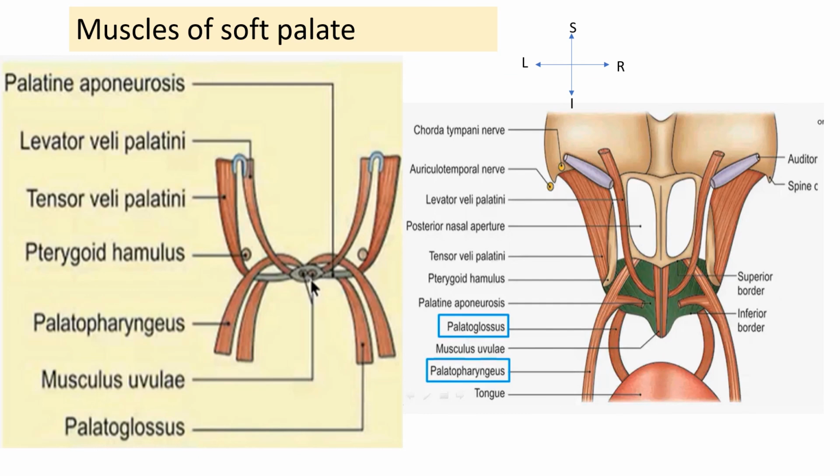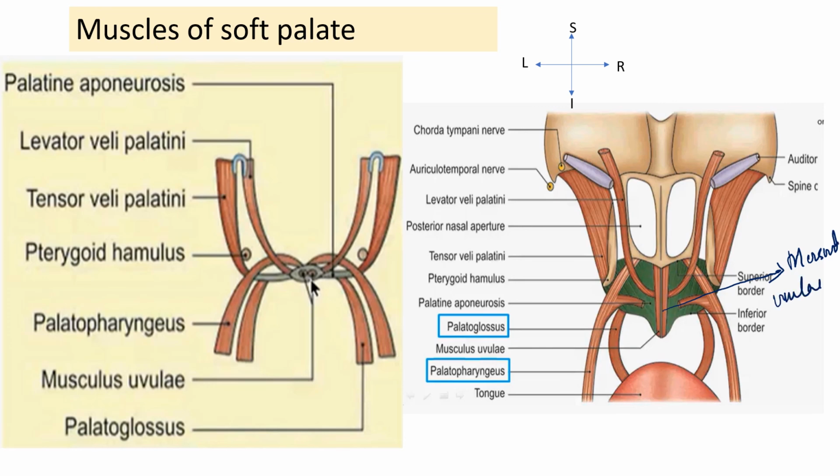Coming to the muscles of the soft palate, it has 5 pairs of muscles, out of which only one muscle is an intrinsic muscle of the palate, which is the musculus uvuli, and the rest are all extrinsic muscles. That means one attachment is somewhere outside the soft palate. Only one muscle, the musculus uvuli, is the native component of the soft palate, which is seen over here.